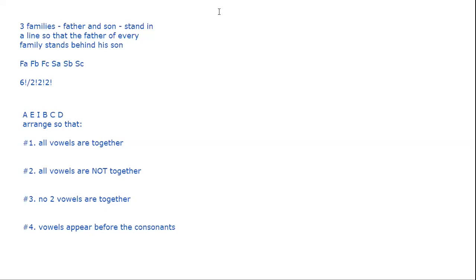All right. So how we do this is all the vowels are together. So just imagine that they are tied with a rope, piece of rope sort of. That's an analogy. So B, C, and D. So basically this is 1 unit, 2, 3, and 4 units to be arranged, 4 factorial. And within that group of 1 unit, these 3 can arrange in 3 factorial ways. So you just multiply. So 4 factorial times 3 factorial. That's your answer for the first one.